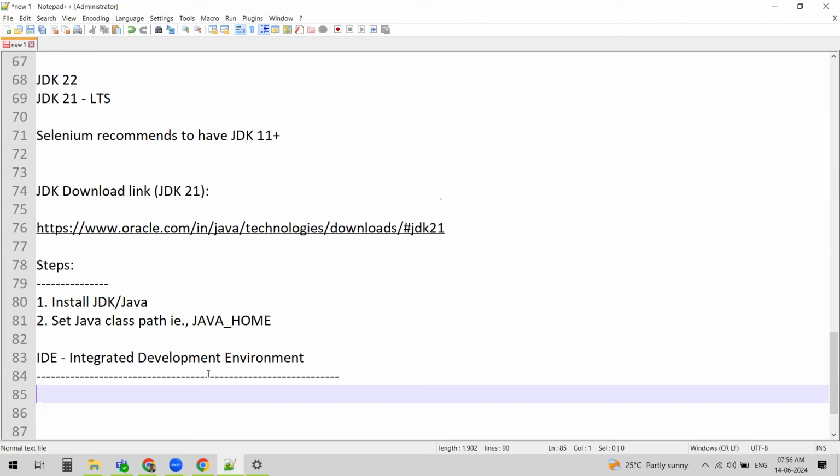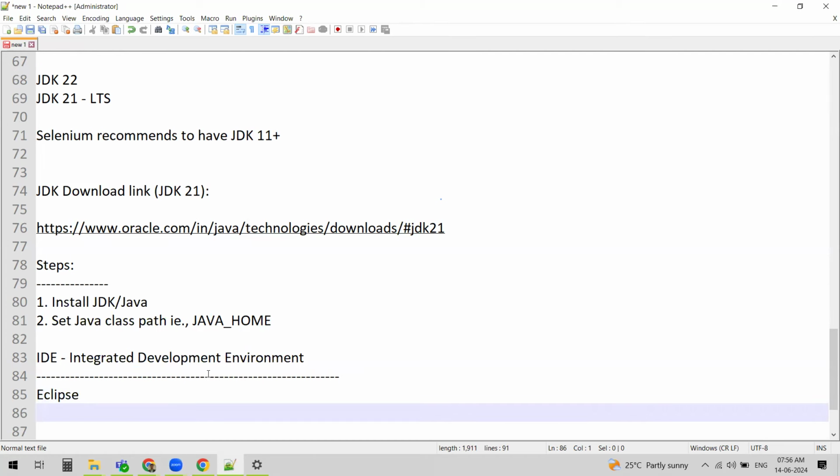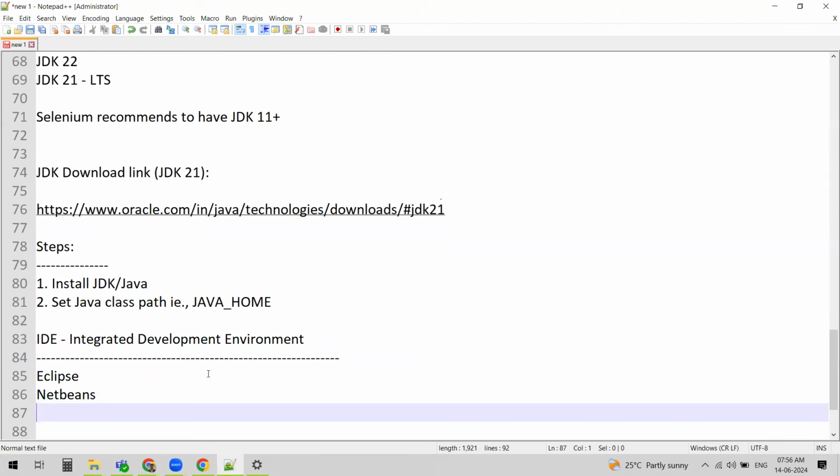What are the major IDEs available? Eclipse, which is one of the most used IDEs for writing Java programs, NetBeans, and IntelliJ IDEA, which is also a good editor.